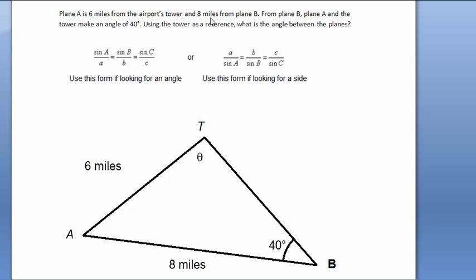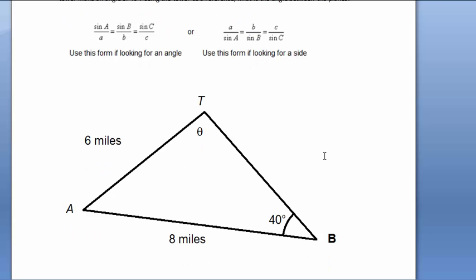It's 8 miles from plane B, so we're going to draw a line 8 miles from plane B. And then from plane B, plane A and the tower make an angle of 40 degrees. There's your 40 degrees. And using the tower's reference, what's the angle between the two planes? So we're going to call that our unknown angle theta. Okay? So it's an angle we don't know.